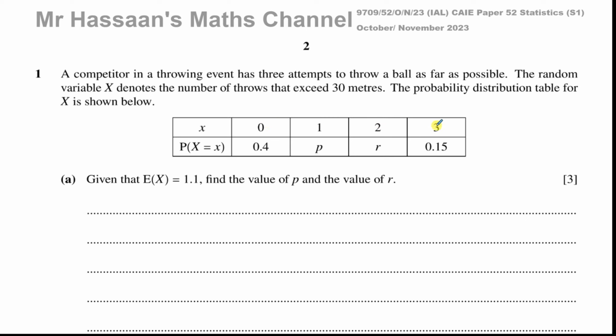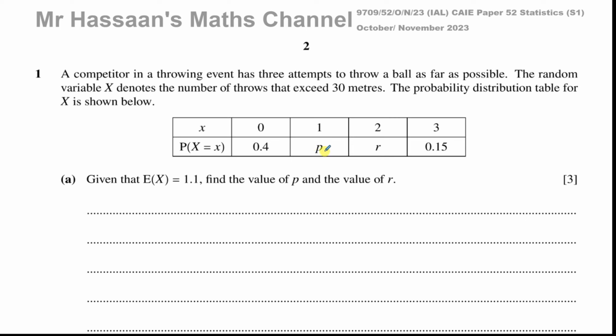All right, now we don't have any information about the probability of each individual throw, but they've told us the probability of 3 throws less than 30 meters is 0.4, and of 3 throws more than 30 meters is 0.15. With that information, we have to find P and R. P is the probability that the person threw only 1 of the 3 throws more than 30 meters.